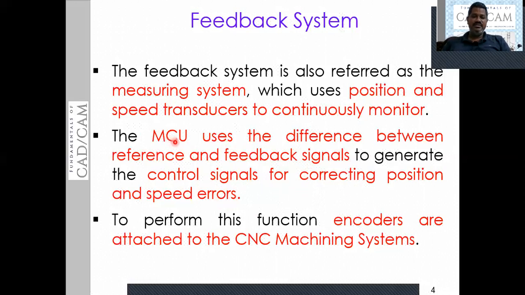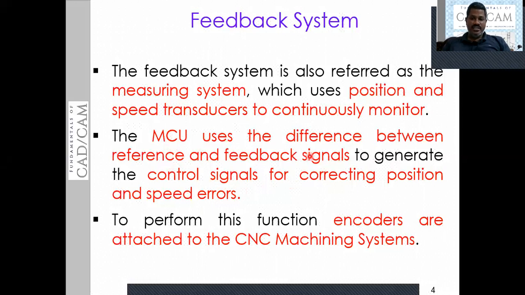So the function of the MCU in the case of a feedback system is that it is going to find out the difference between the reference and feedback signals to generate the control signal for correcting the position and speed of the tool as well as the table. That is the exact function of the MCU.